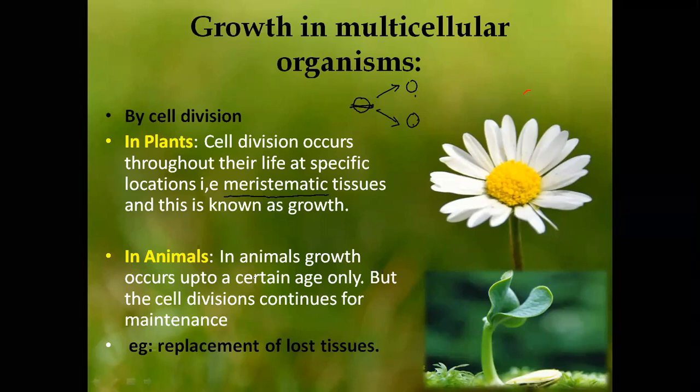But cell division can occur in those places wherever you have got a cut or any replacement, like old tissues die and the new tissues replace them. That means old cells die and the new cells replace them. In those places also replacement of lost tissues can take place. Understood everyone? Clear with the concept, right?